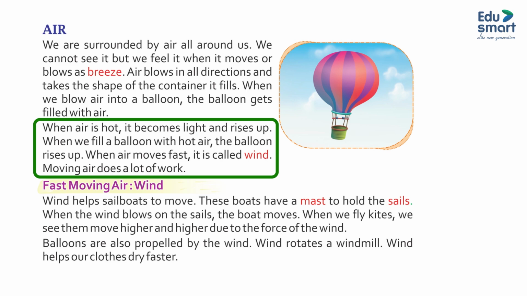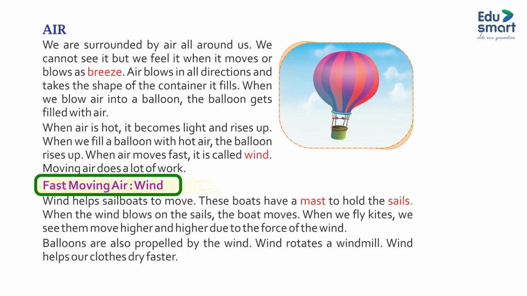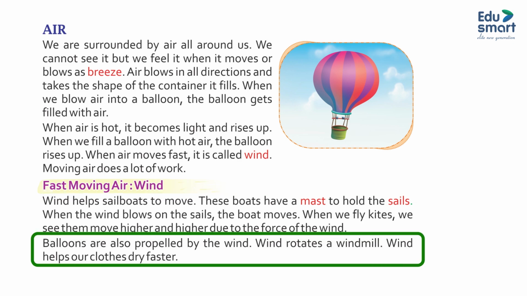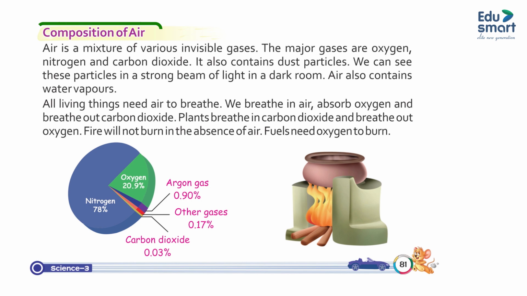When air moves fast, it is called wind. Moving air does a lot of work. Fast moving air. Wind helps sailboats to move. These boats have a mast to hold the sails. When the wind blows on the sails, the boat moves. When we fly kites, we see them move higher and higher due to the force of the wind. Balloons are also propelled by the wind. Wind rotates a windmill. Wind helps our clothes dry faster.